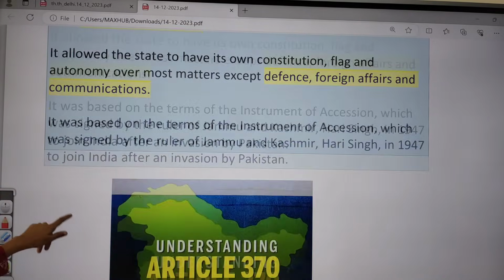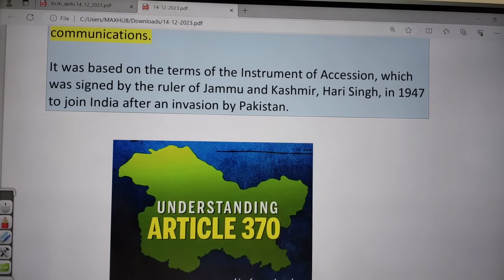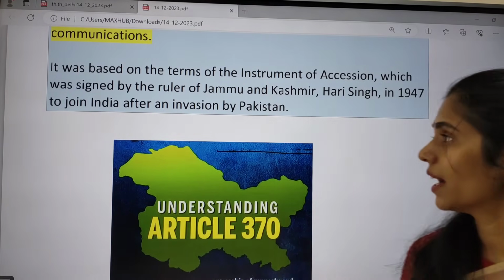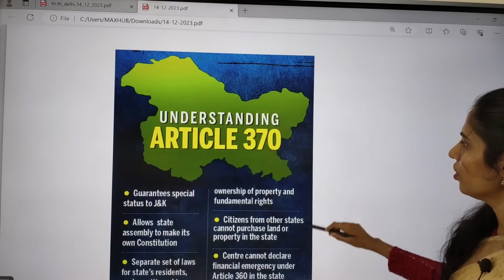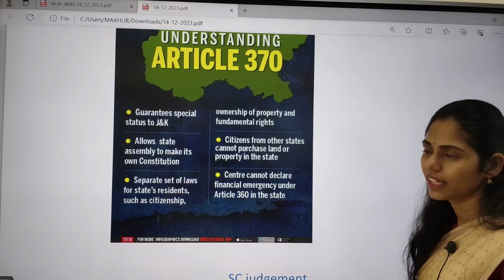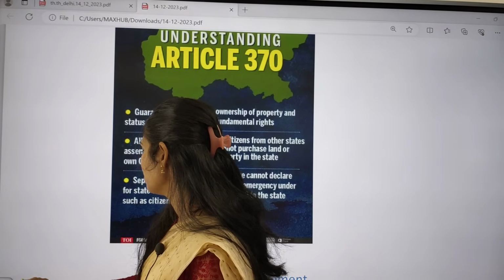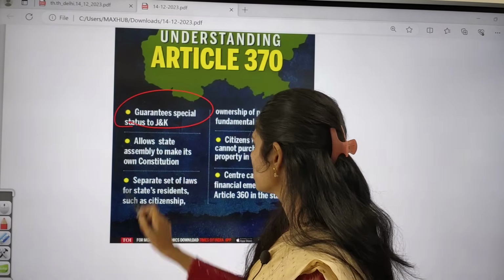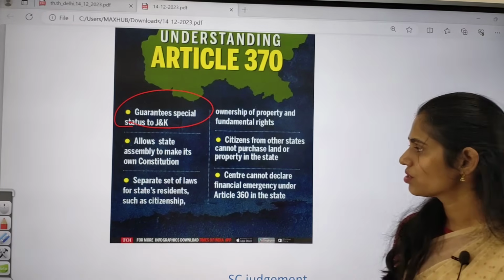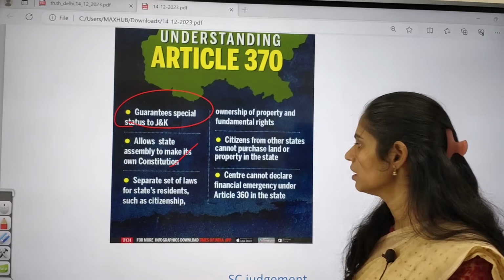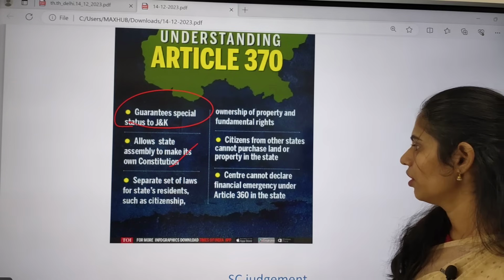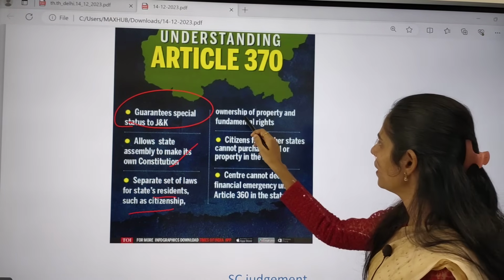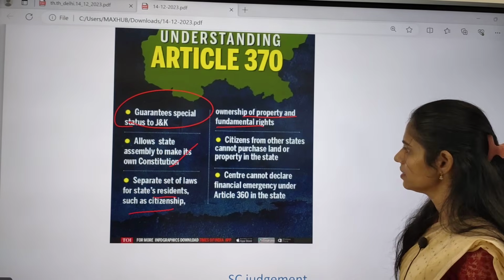It was based on the terms of the Instrument of Accession, which was signed between the Government of India and the ruler of Jammu and Kashmir, Maharaja Hari Singh. If you want to understand Article 370, it guarantees special status to Jammu and Kashmir. It allows the Assembly to make its own constitution and to come up with a separate set of laws for state residents, for example in citizenship, ownership of property and fundamental rights.